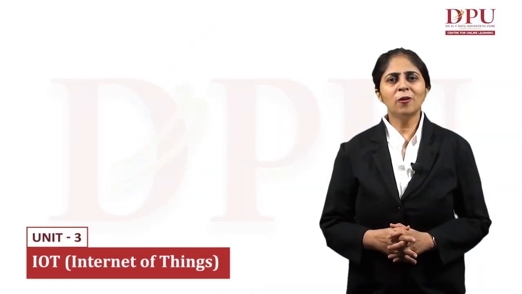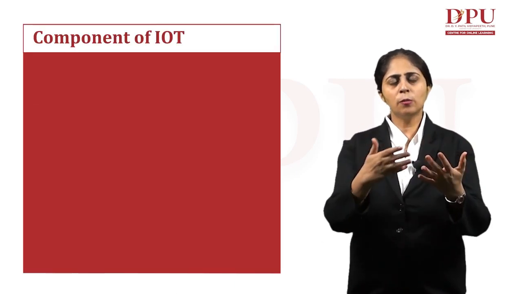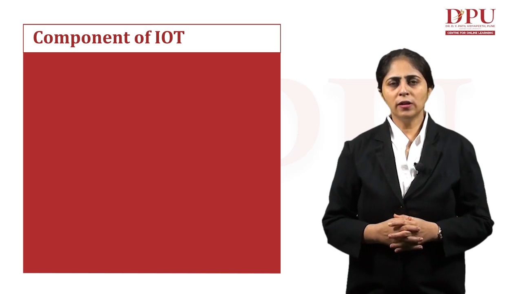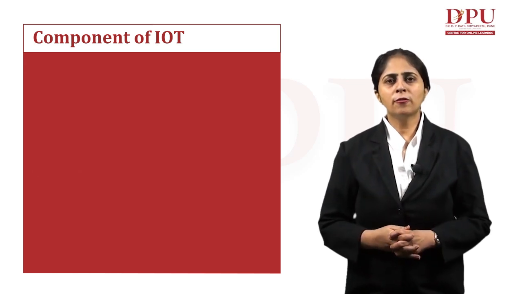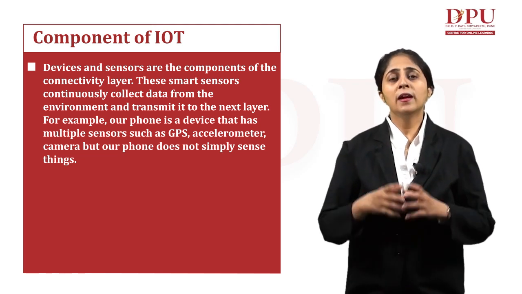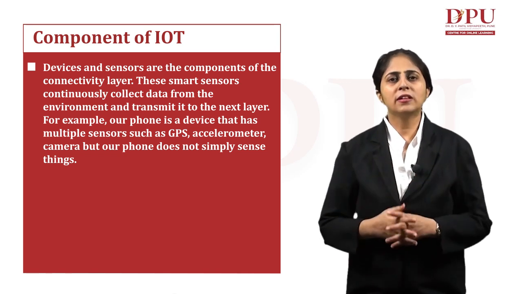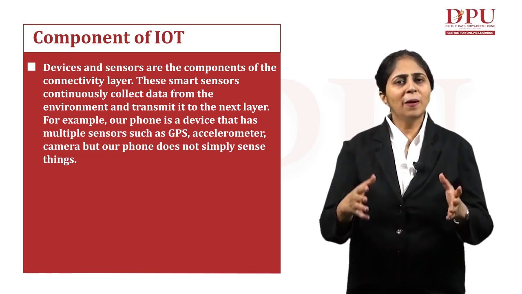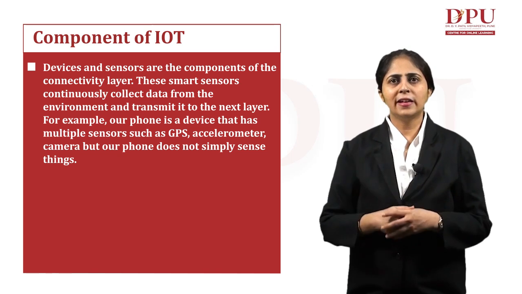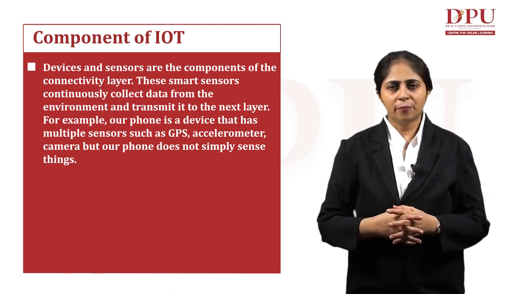Now let us talk about the various components of this IoT that we have been talking about in this unit throughout. The most important component of our IoT is the devices and the sensors. Devices and the sensors, they are the components of the connectivity layer. These smart sensors continuously collect the data from the environment and transmit it to the next layer.